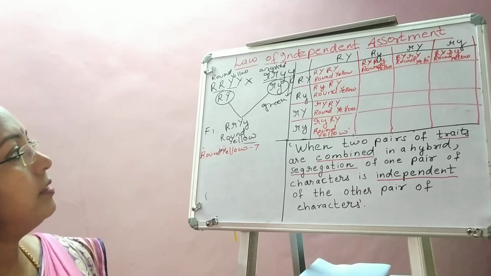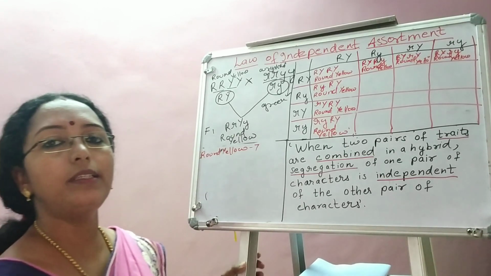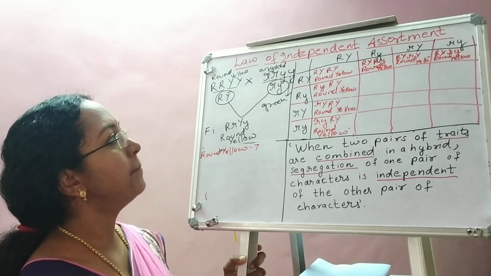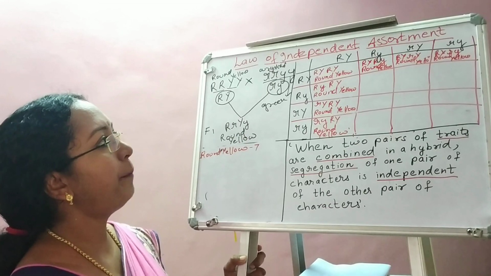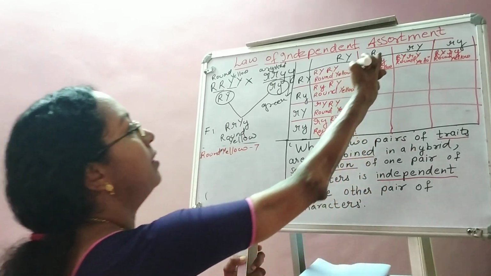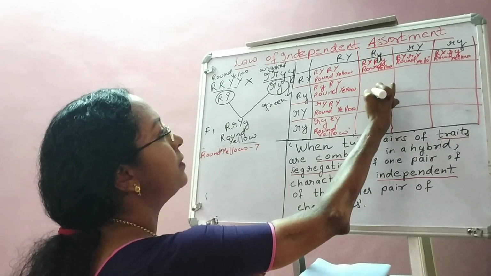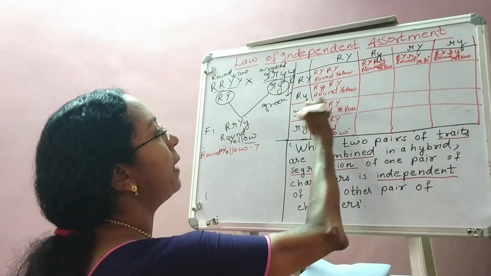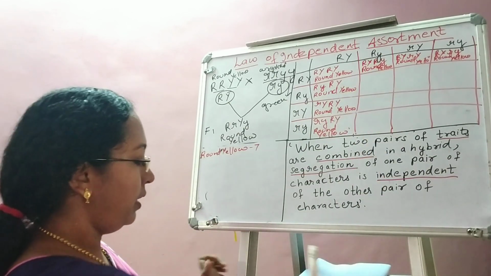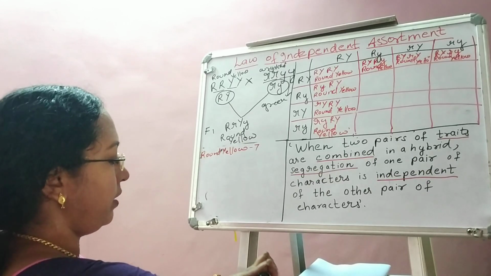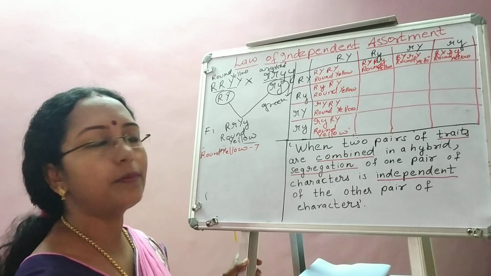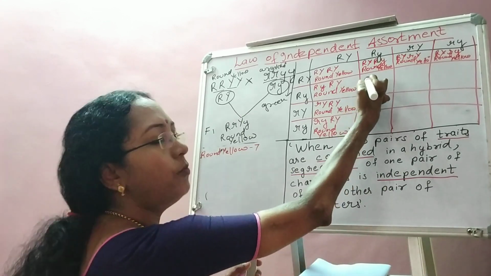Again, is there any other column where the possibility is coming as round yellow? Just find out. Capital R and capital Y will come together. Here capital R will come but capital Y won't come. Here you see, capital R, capital Y will come together. Anyway, let's take one by one and slowly we'll move forward and we'll understand. See. Next, shall I fill up this particular column?